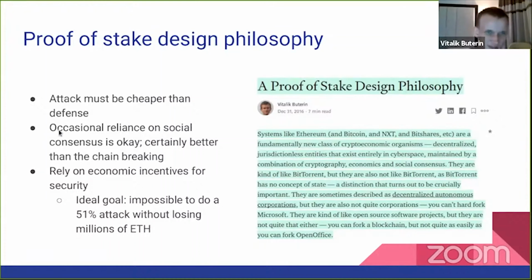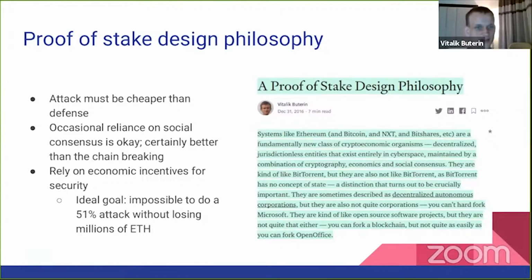I also talk about how an occasional reliance on social consensus is okay. Weak subjectivity is an example, recovery from 51% attacks is an example. If a 51% attack happens, you don't just have to sit back and accept the attacker's chain as being legitimate. You can, as a community, say, no, screw you, we're not accepting your chain, and now your coins are burned, and you can't attack us again. Which is definitely looking like a better and better security strategy, especially in light of systems like ETC being 51% attacked over and over again.